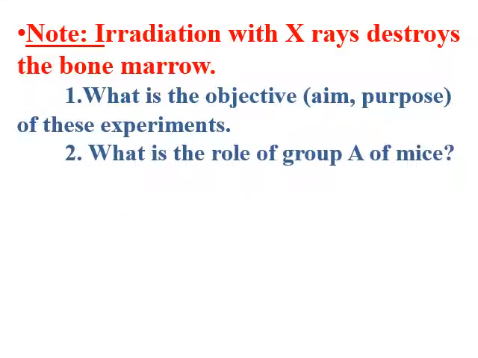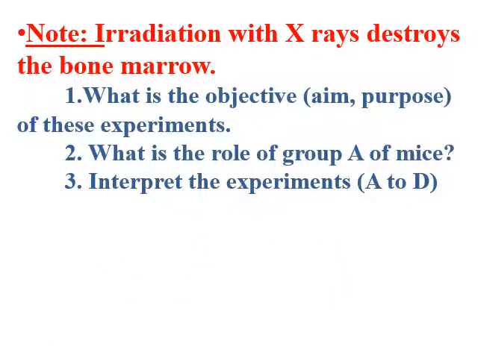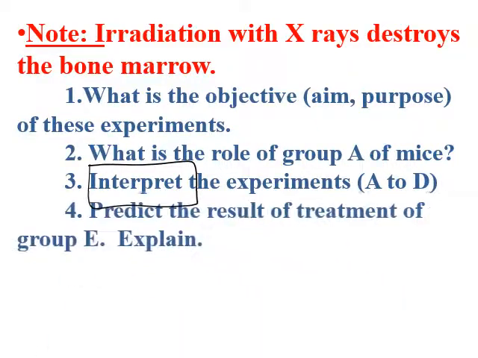What is the role of group A of mice? It's a control group used to explain and compare different experimental results. We have to interpret. What is the meaning of interpret? It's analysis plus an indication. And finally, we have to predict the results of experiment E. And we have to explain.